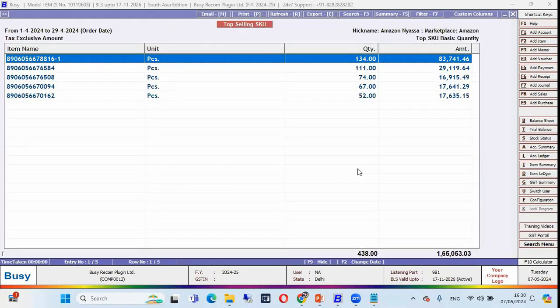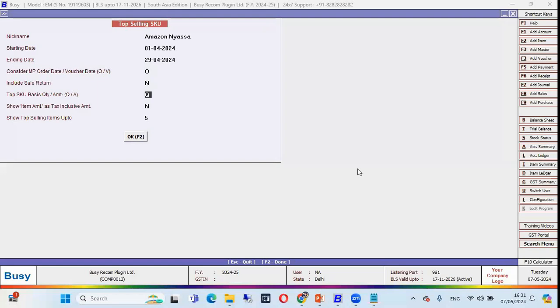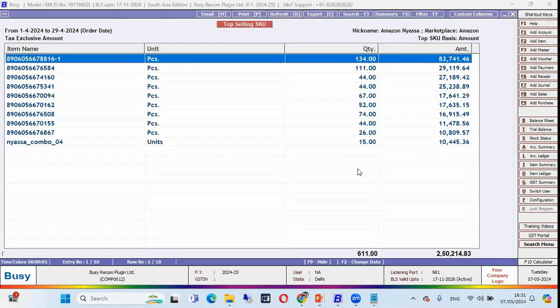which items are the topmost selling, based on quantity or based on amount, we can see the status. These are my top items, and we can filter as per quantity or as per amount. If I want to see as per quantity, we can type Q. If I want to see as per amount, we can enter A, and here we can specify the numbers, like 10. So these are my top 10 items as per amount. This is a very important report for top selling SKUs.